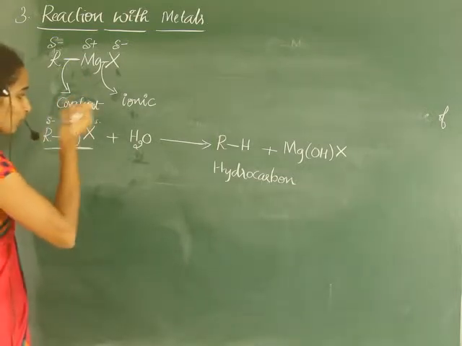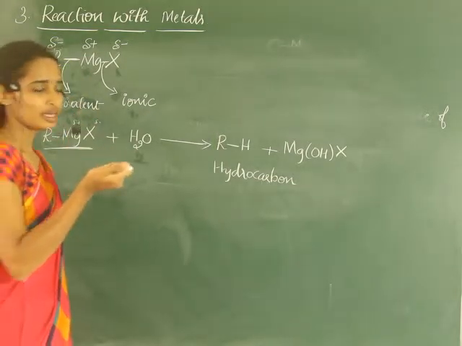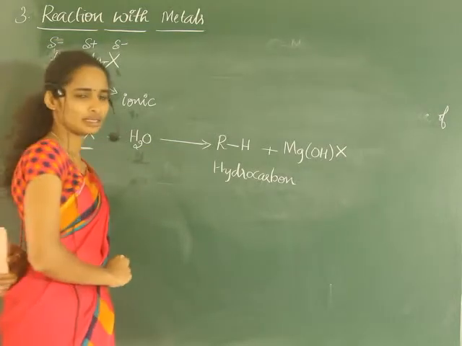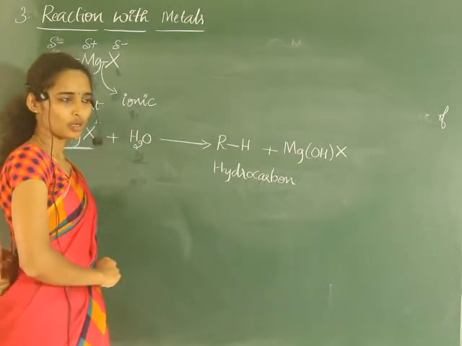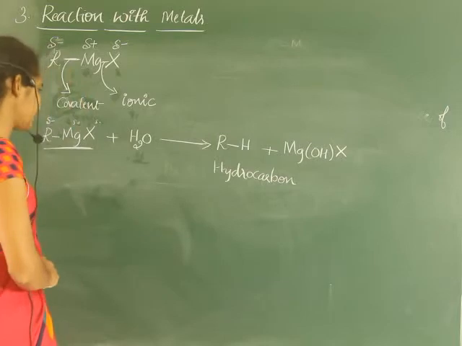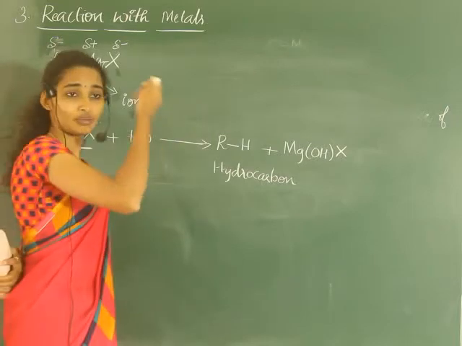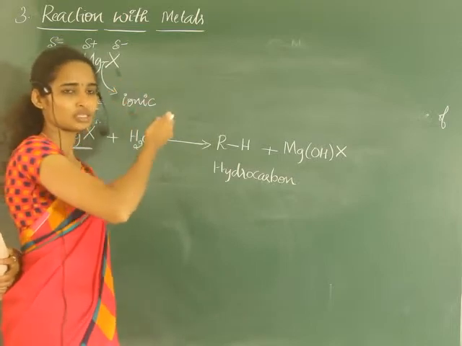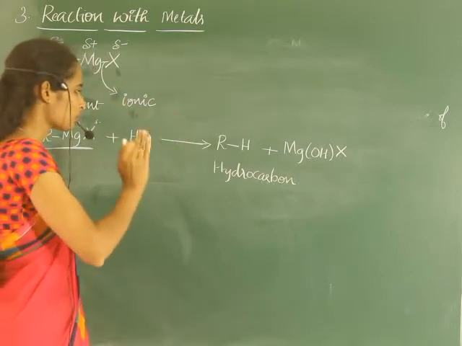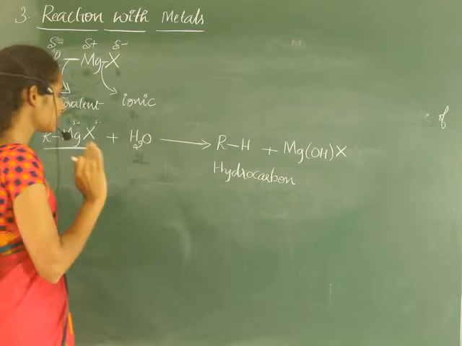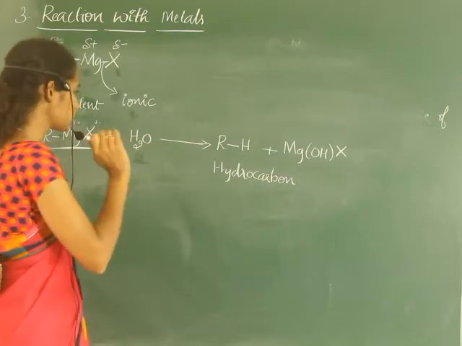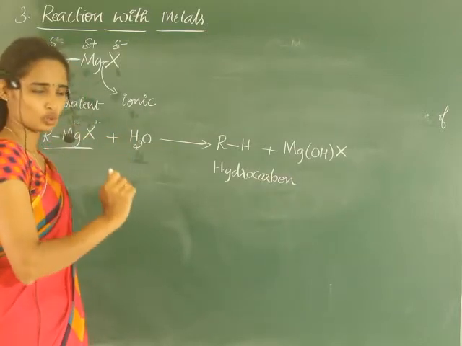Hence we should avoid traces of water in contact with Grignard reagent, because of its high reactivity, it will convert into hydrocarbon. Hence we should be very careful and should not expose Grignard reagent to proton sources.